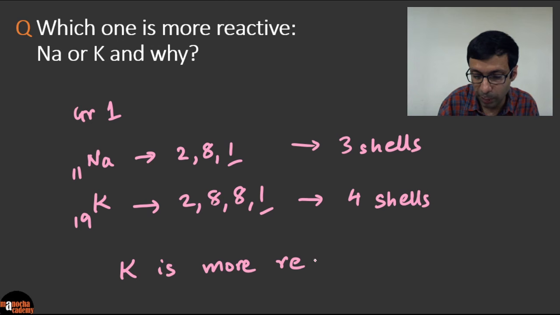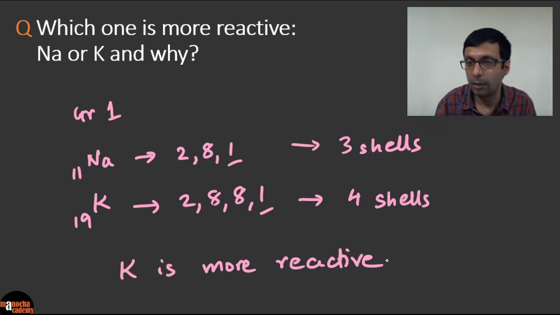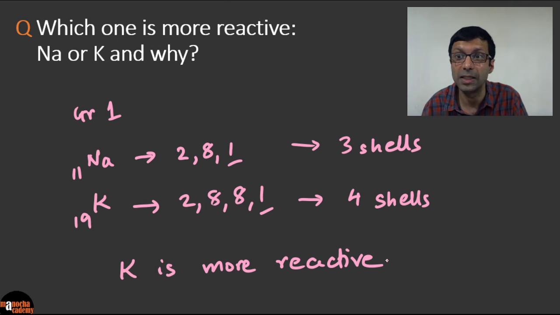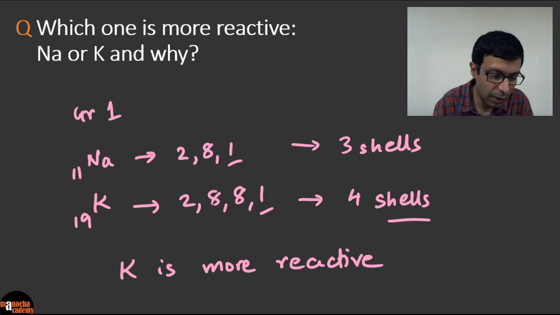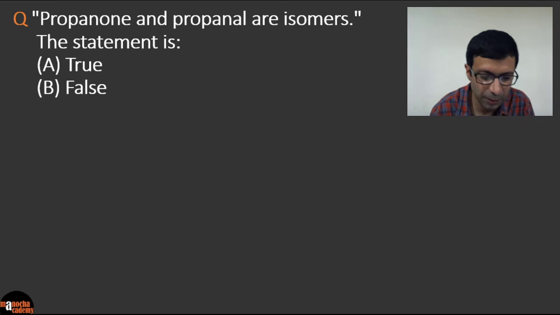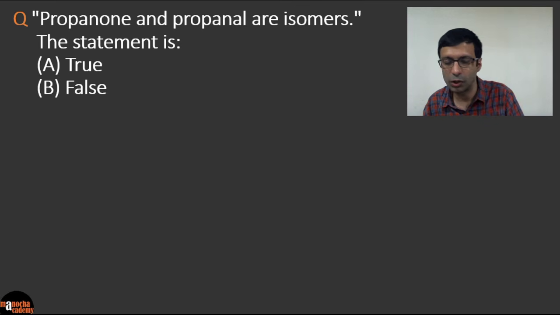And so this is basically a periodic table question, not a metallurgy question where you can't just say that, okay, it's higher in the reactivity series, because we need to explain why. And we explain it based on the periodic table concept on the nuclear pull and the number of shells. Very good. I see most of you are writing potassium. That's the right answer. Let's look at the next interesting question.